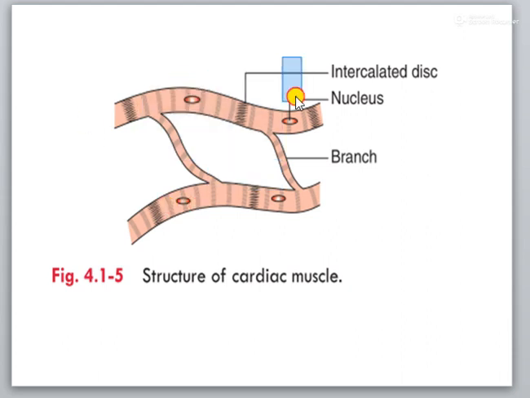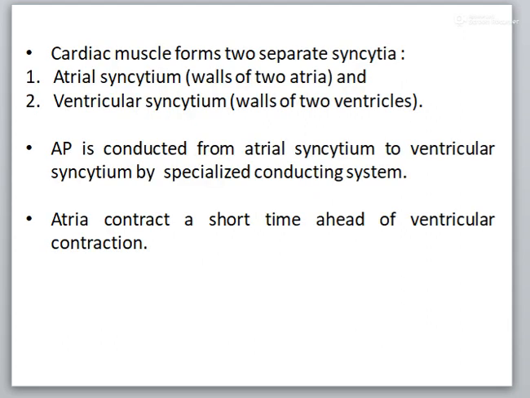This is the diagram of the cardiac muscle fiber, and this is the intercalated disc where the two muscle membranes join together. Cardiac muscle fibers form two separate syncytia: one is the atrial syncytium and the second is the ventricular syncytium.